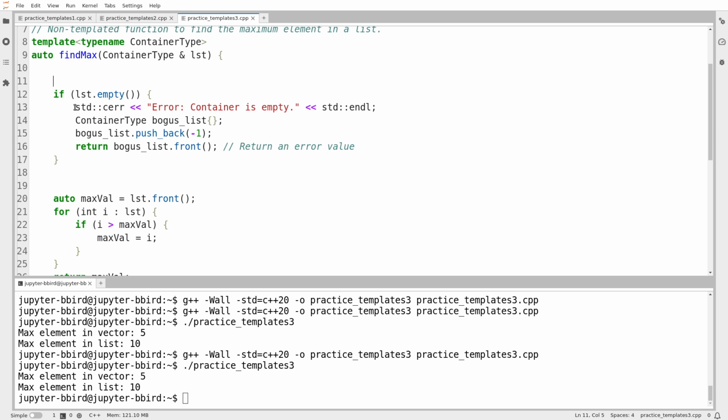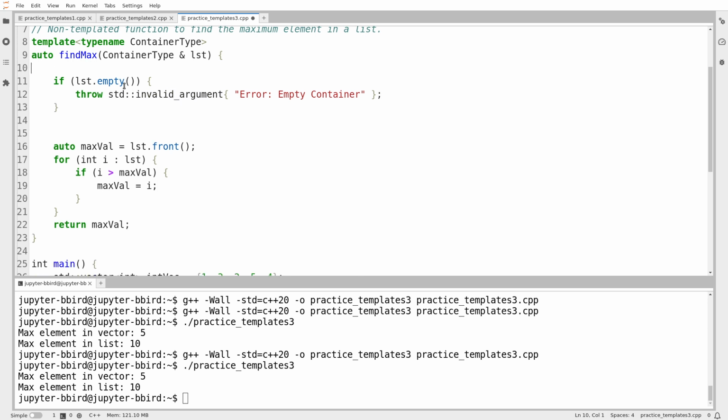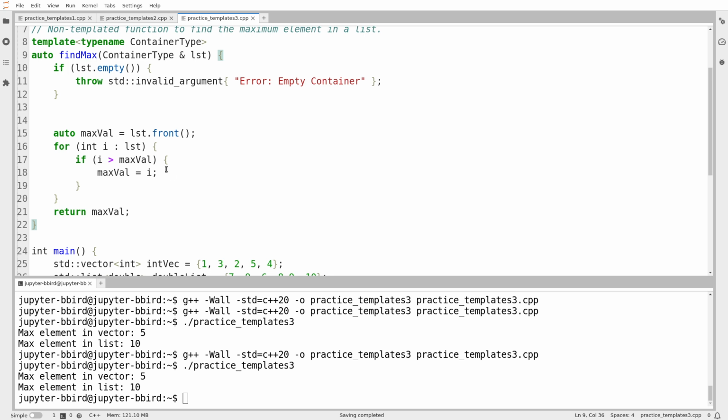There's one other thing I'll point out, which is that what would really work well here is having a better error handling policy. What I should do if the container is empty, instead of printing a message and returning -1, because -1 could be the maximum element of the list, is something sensible like throwing an exception. Throw invalid argument, error, empty container. That's why we have exceptions in C++, to handle weird cases that couldn't be handled by normal logic. That's what I should be doing here. And if I do it that way, then I can use the auto keyword as the return type.